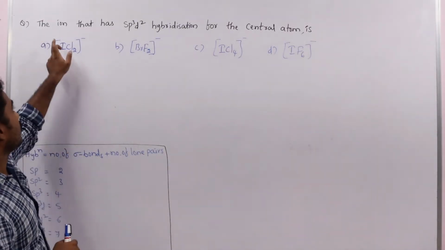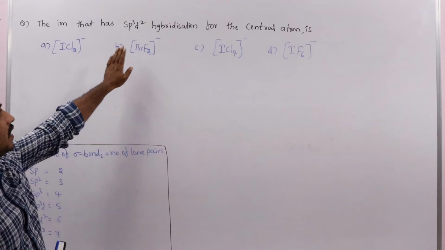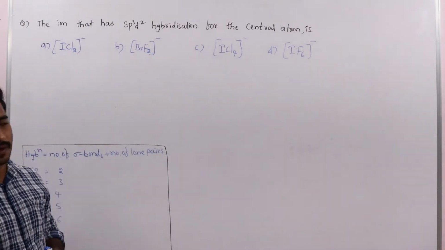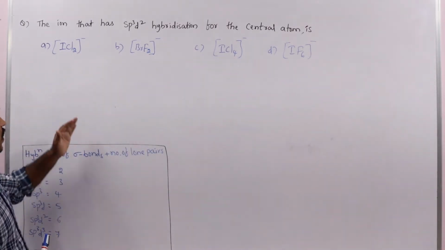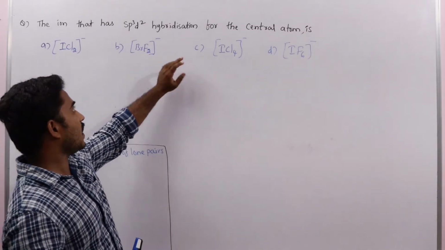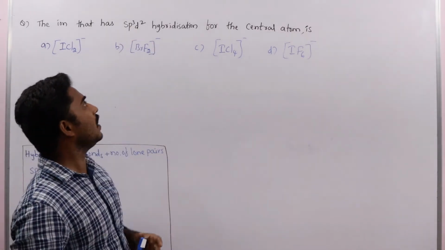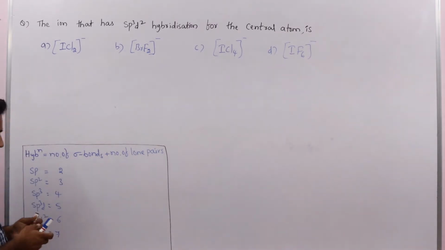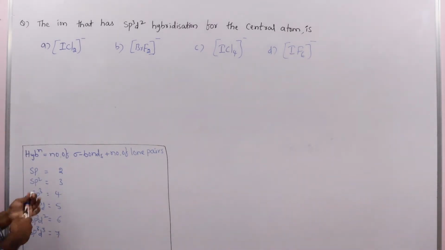In this, the ion that has sp3d2 hybridization for the central atom is. What do we have to find out here? Ions are given, and from those ions we have to find which one undergoes sp3d2 hybridization. Let us see here.